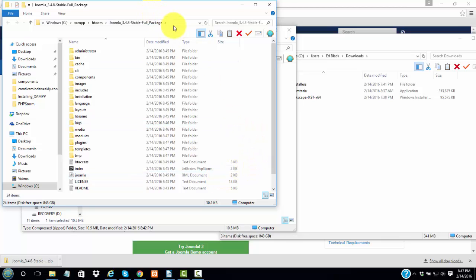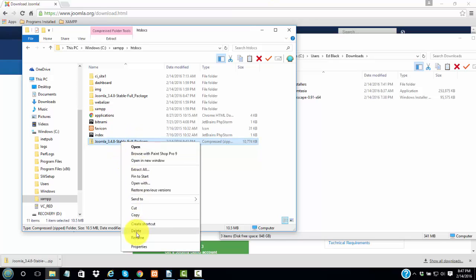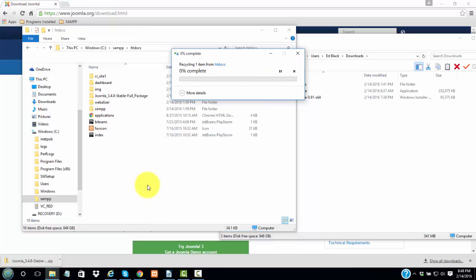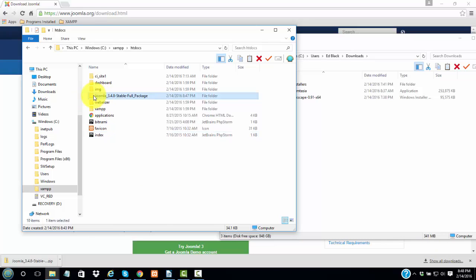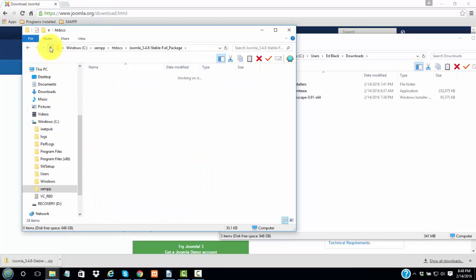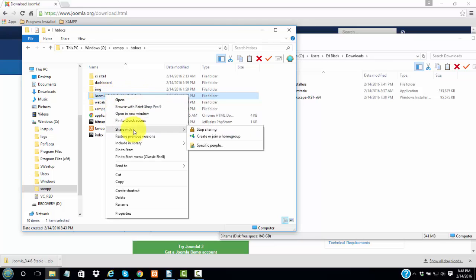And now that it's extracted, inside of that folder is all these files. So now that we've got it extracted, we're going to delete the zip file. We don't need it anymore. Okay, it's deleted. Now we're going to rename this folder, because if we open this folder, you'll see all the files for the Joomla site. So we're going to rename this to what we want our development site to be.